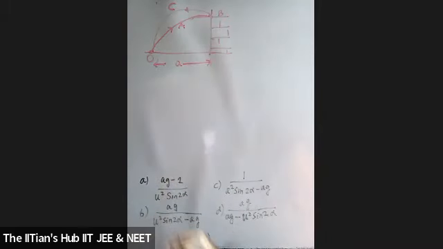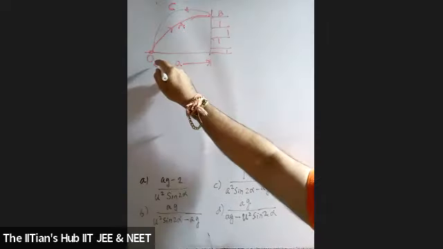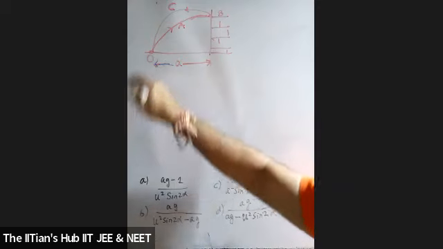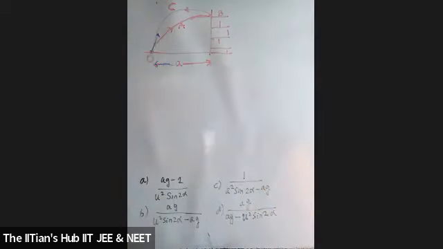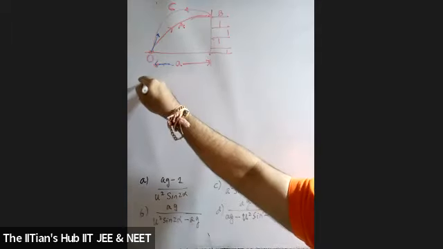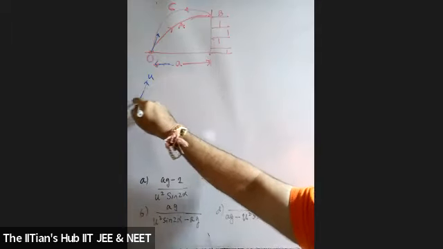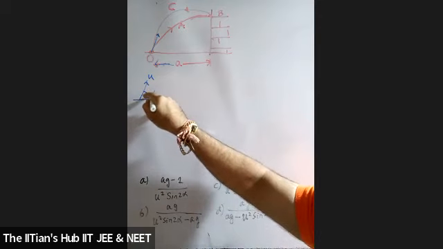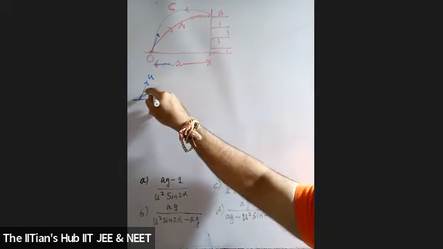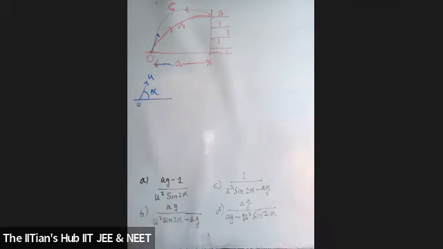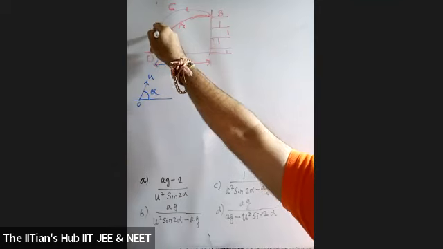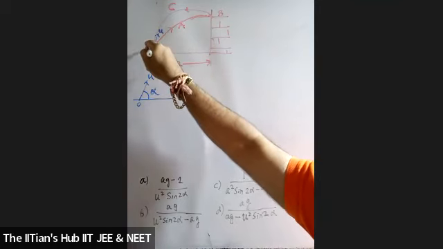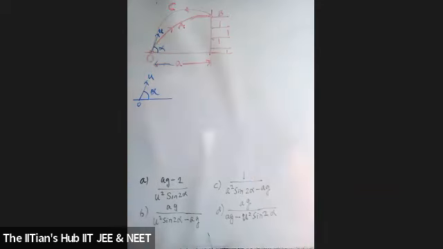That's why when you see in the variables, this is small a, students. The body is projected with a velocity u, forming an angle alpha with the horizontal.